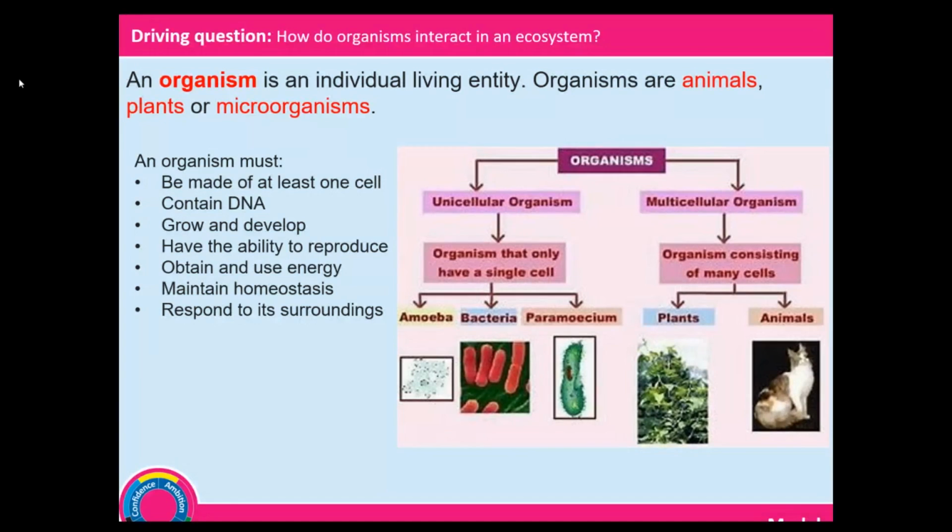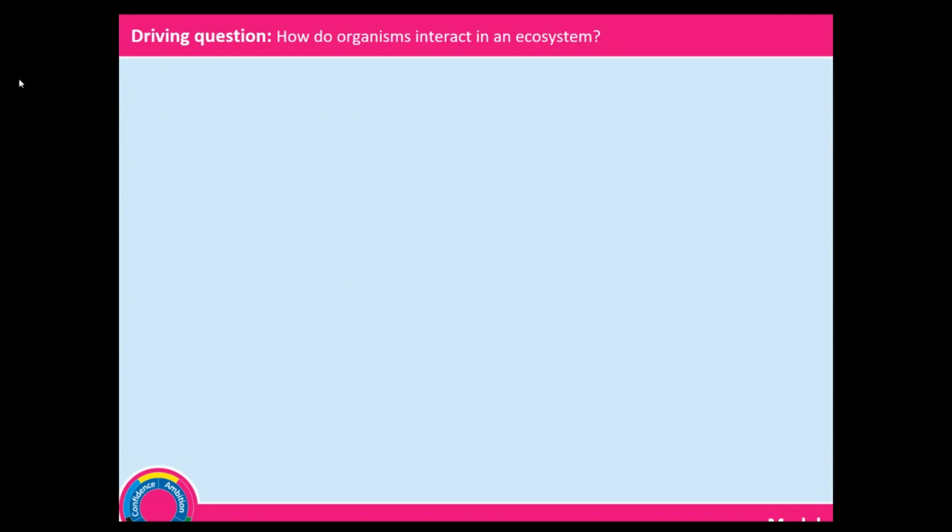It must obtain and use energy, maintain homeostasis, and respond to its surroundings. So, if anything has these 8 features, then that particular thing is an organism, a living thing.